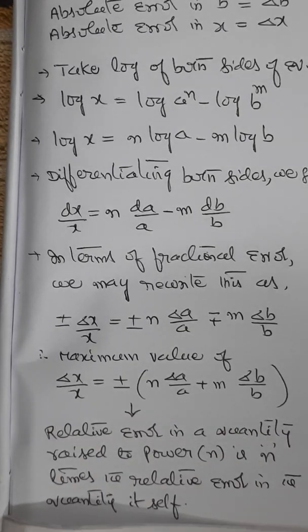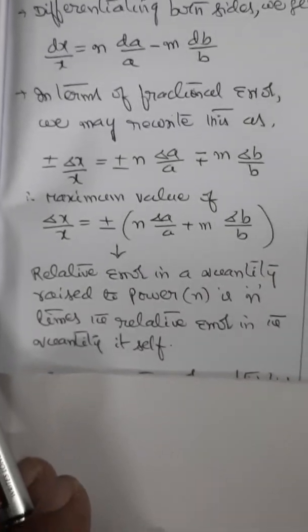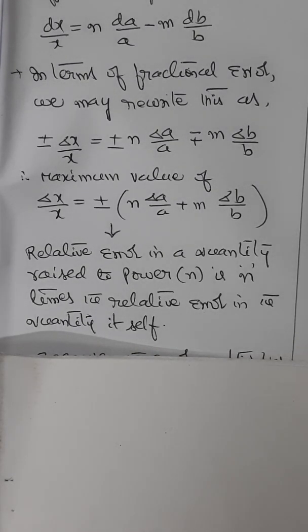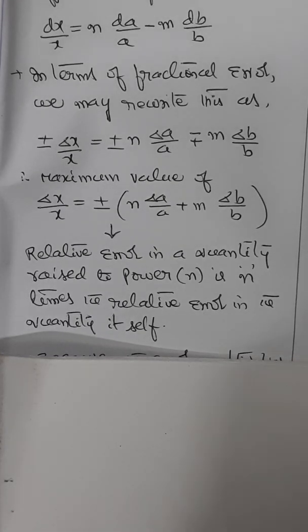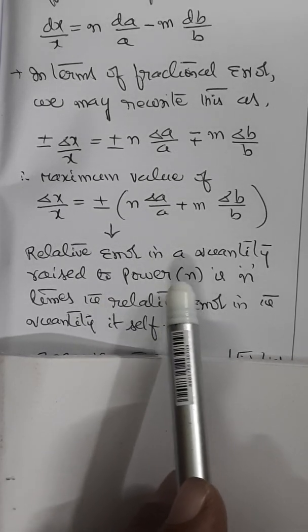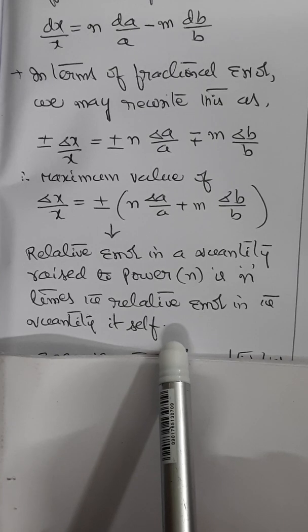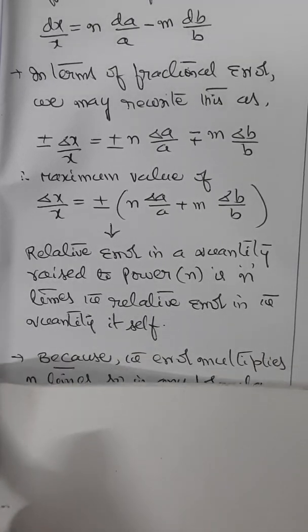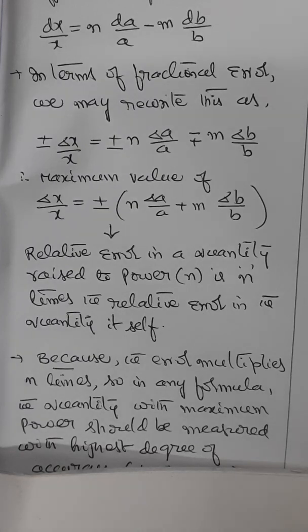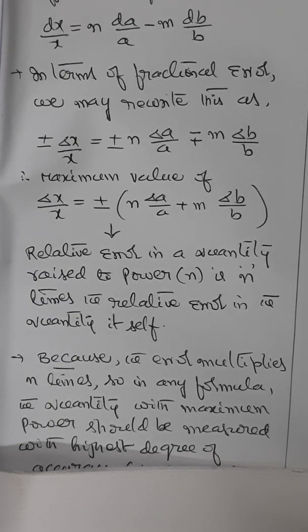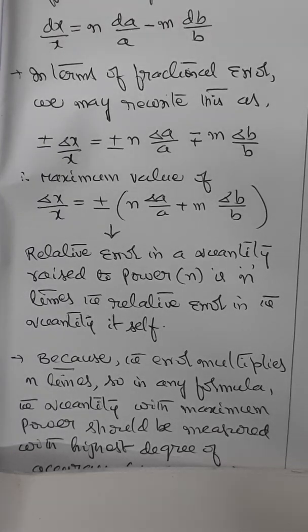So from this we can say that the fractional or relative error in a quantity raised to power n is n times the fractional relative error in the quantity itself. Because the error multiplies n times, in any formula the quantity with maximum power should be measured with the highest degree of accuracy, that is, with least error.